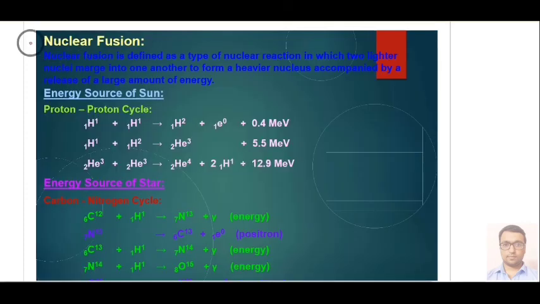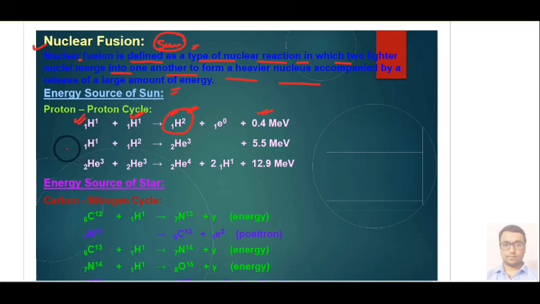Then we have the next reaction, that is called nuclear fusion. You can read this, that nuclear fusion is defined as a type of nuclear reaction in which two lighter nuclei merge together into one another, and they form a heavier nucleus, and they release a very large amount of energy also. Like you can say one proton plus one proton, they combine together and make one heavier nucleus. Basically in the sun you can see that this is the cause of a lot of energy, or a source of energy, because the nuclear fusion reaction takes place there.